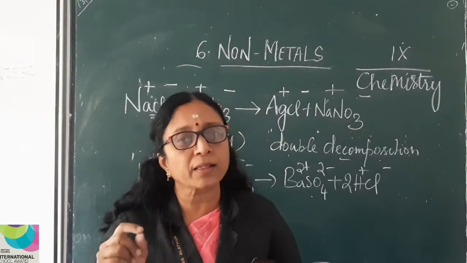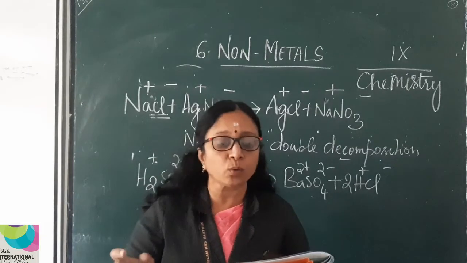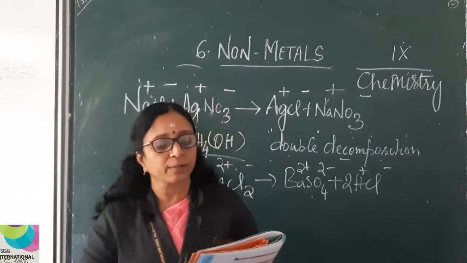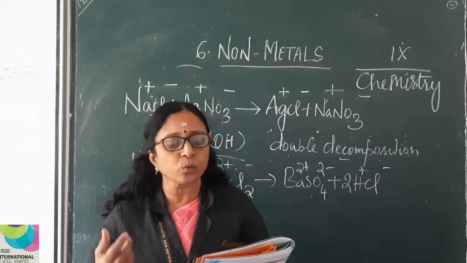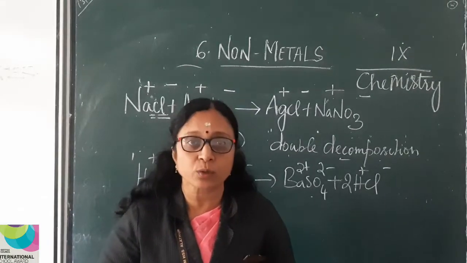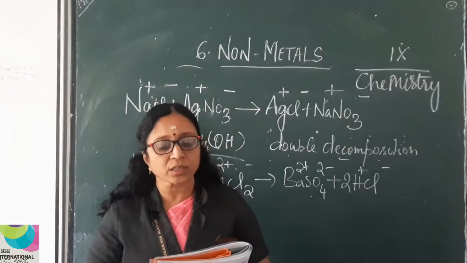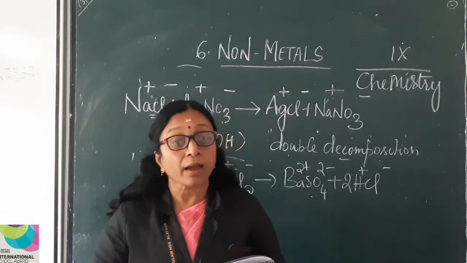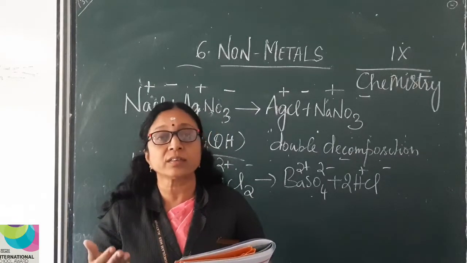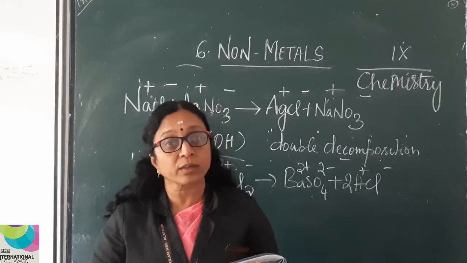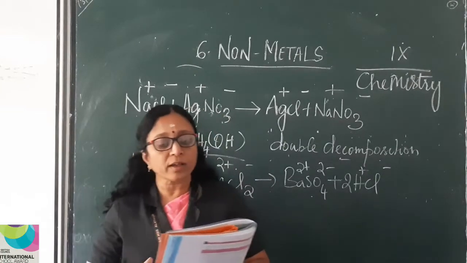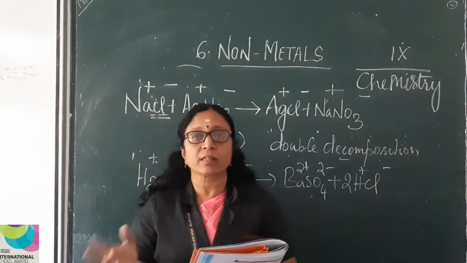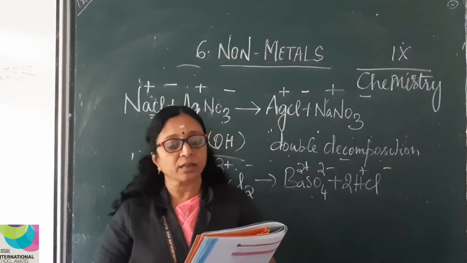D. NaCl plus AgNO3 gives AgCl plus NaNO3. So it's a double decomposition or double displacement reaction. ZnSO4 plus BaCl2 gives BaSO4 plus ZnCl2. That is also a double decomposition reaction. Zn plus H2SO4 gives ZnSO4 plus H2. Here hydrogen is being displaced and instead zinc is being substituted there. So it is a displacement reaction. Likewise, reaction G, FeSO4 plus zinc gives ZnSO4 plus Fe. That is also a displacement reaction.